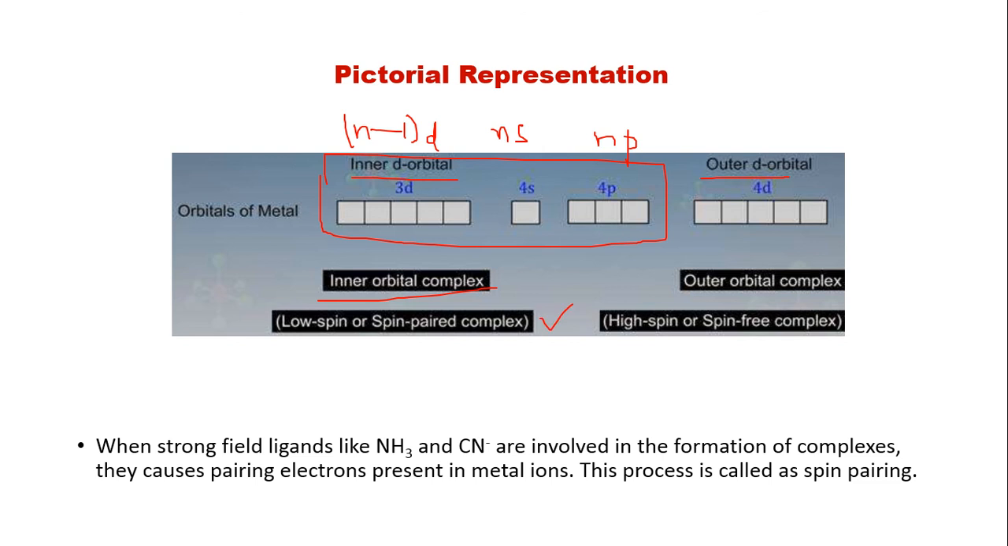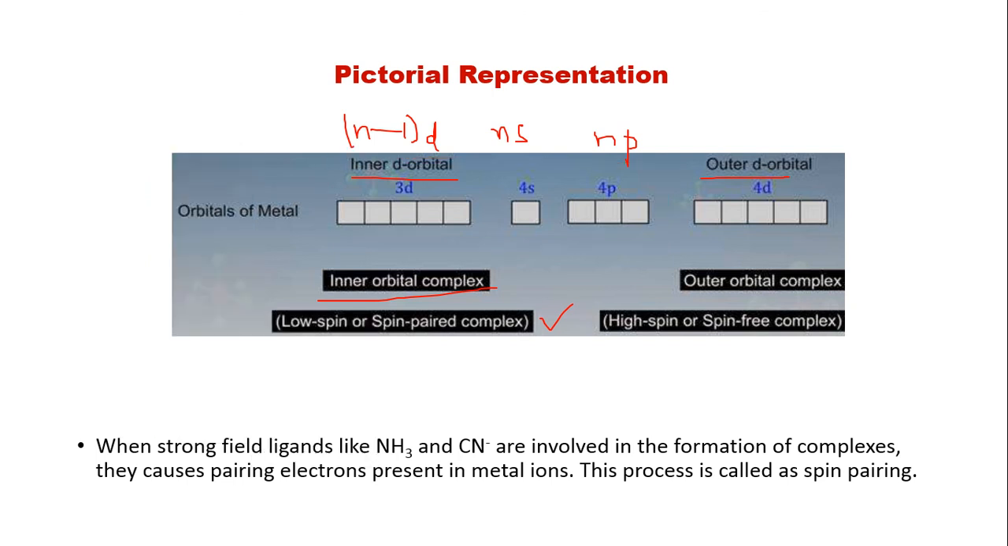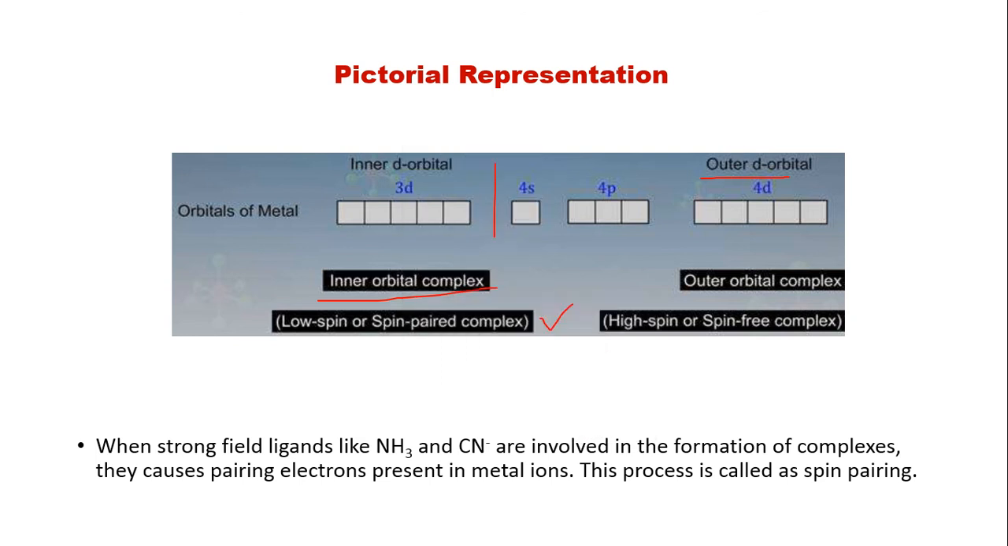Suppose, for example, it uses ns, np and nd, like 4s, 4p and 4d. If this set of orbitals is used for hybridization, that would lead to an outer orbital complex, or high spin or spin free complex.